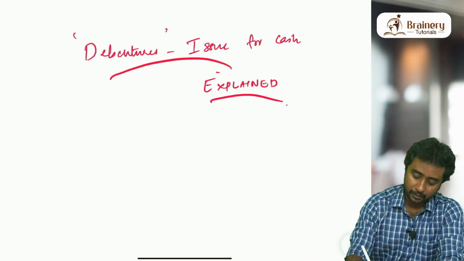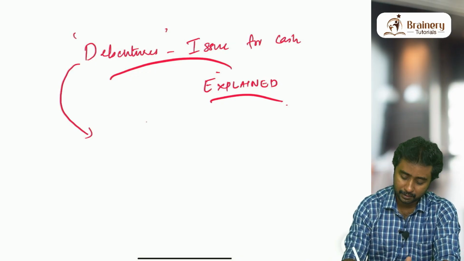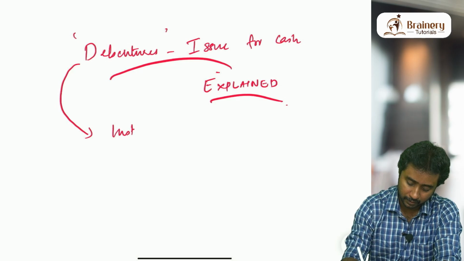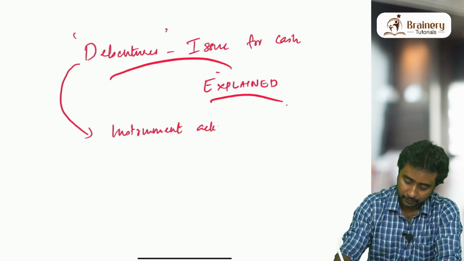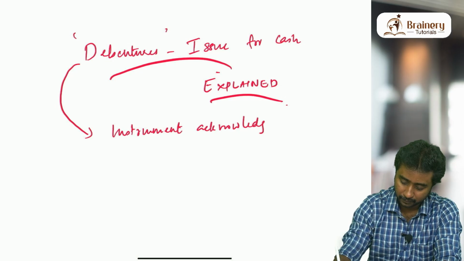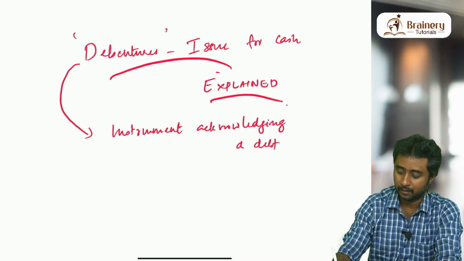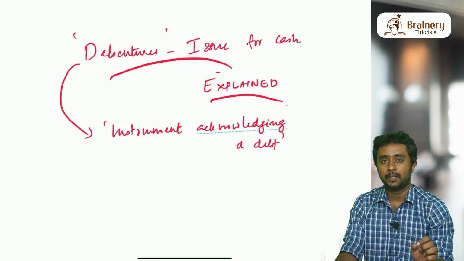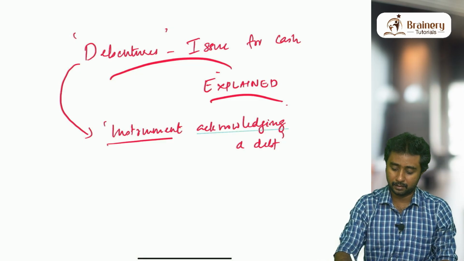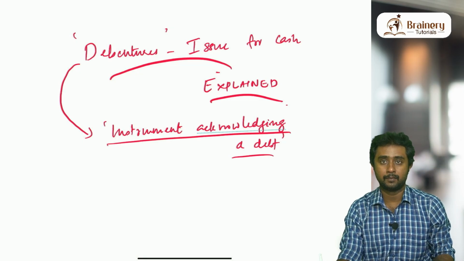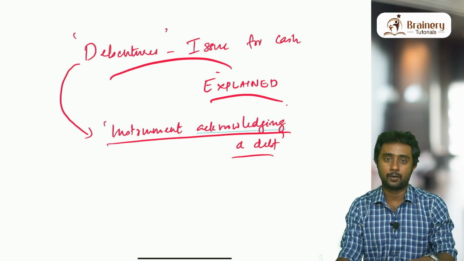First of all, the word debenture, what does it mean? Debenture is actually an instrument acknowledging a debt. Only this set of words you have to remember when it comes to debentures. Debenture is an instrument acknowledging a debt.